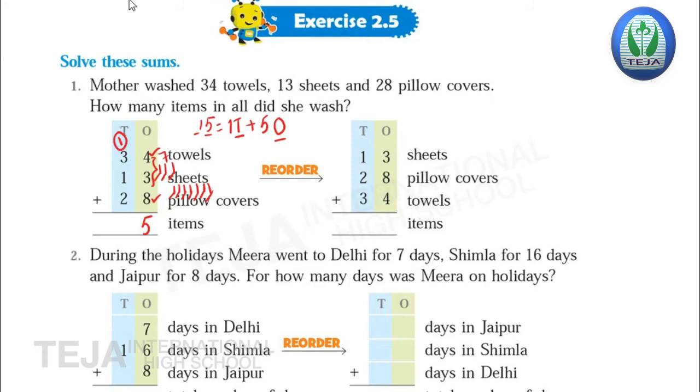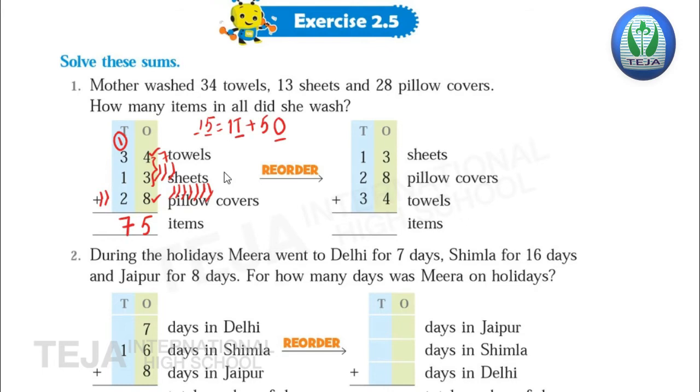Now count the digits in the tens place. What are the digits in the tens place? 1, 3, 1, 2. So 1 plus 3. When 1 is added to 3, what happens? After 3 it's 4. So 1 plus 3 is 4. 4 plus 1 is 5. Now 5 plus 2. So draw 2 lines. Count after 5: 6, 7. So the answer is 75. Total, mother washed 75 items.